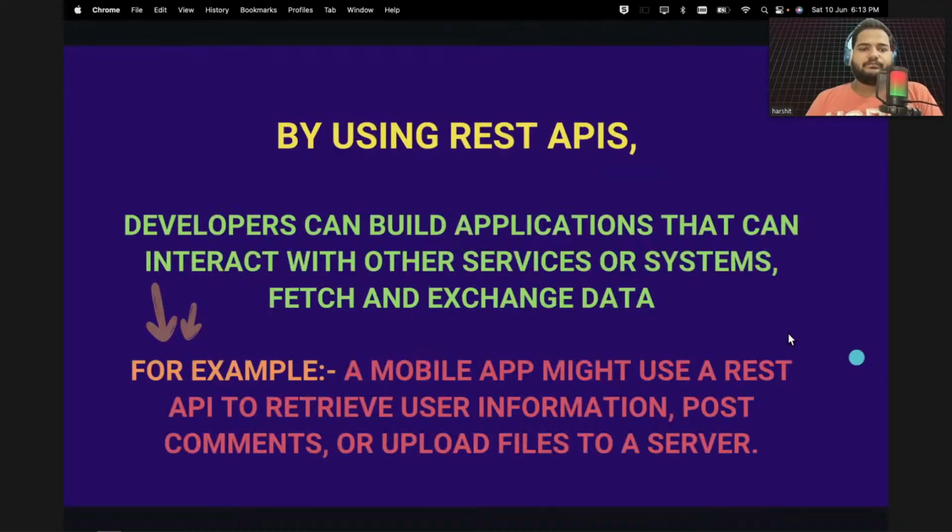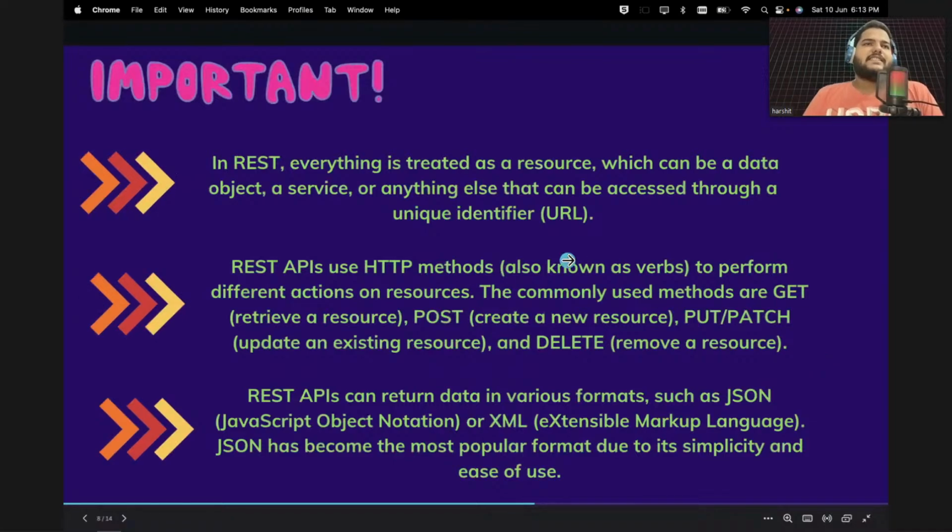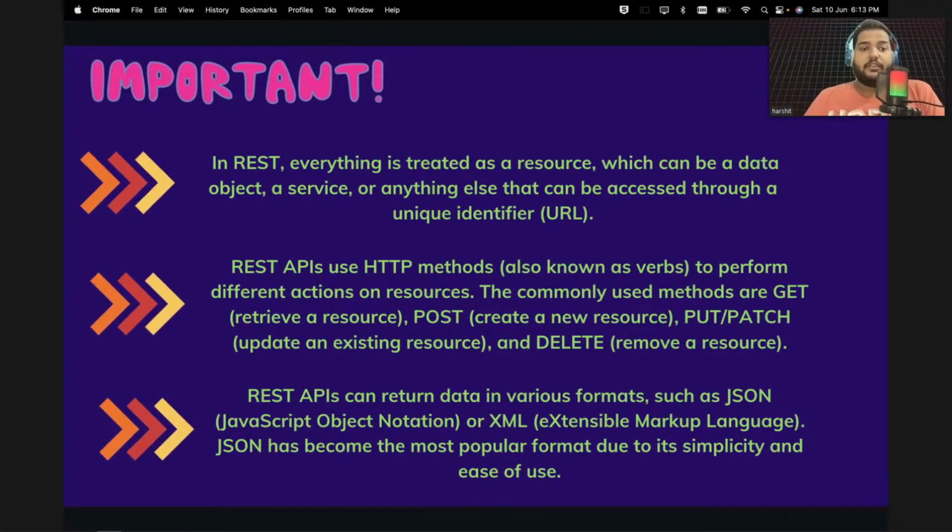Let's look at this in detail. I have already told you about this Instagram example, where you can upload your photos to your server. Now there are some important points about REST. The first point is that in REST everything is treated as a resource. That is a very important line. What I mean is, whatever you request, let's say you are asking your server to fetch my photos or fetch my details, everything will be treated as a resource.